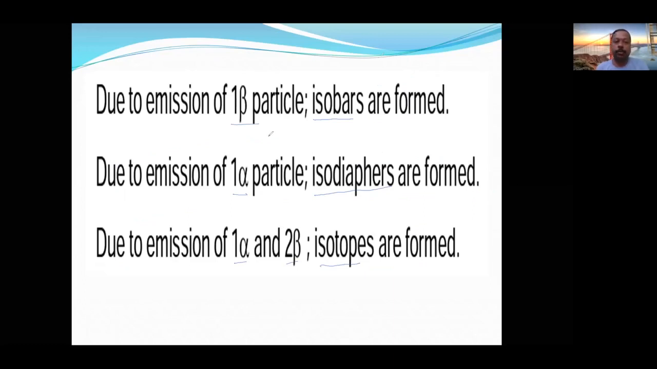So due to a beta particle, the product and parent nuclei will be isobars. Due to alpha emission, the daughter nucleus and parent nucleus will be isodiaphers. Due to one alpha and two beta, isotopes are formed.